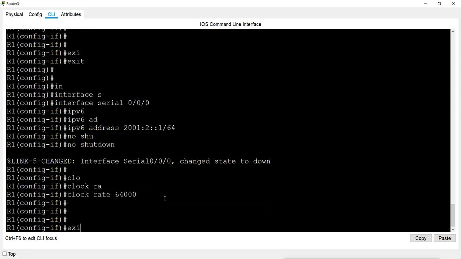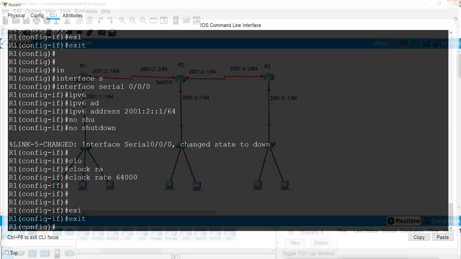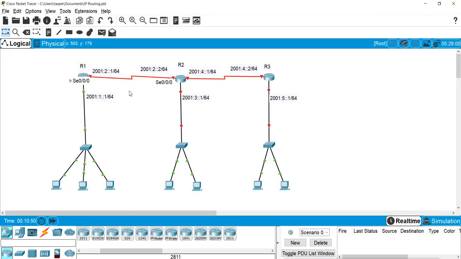This is for this router, and I will configure these routers the same way.